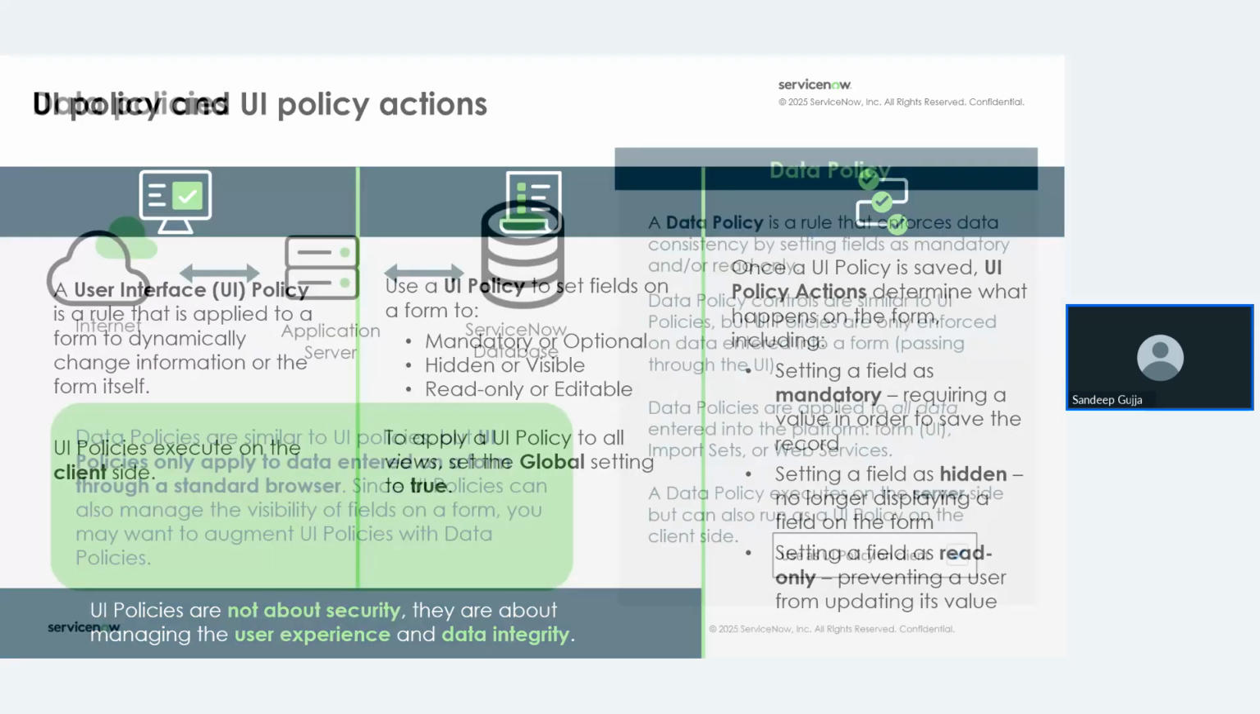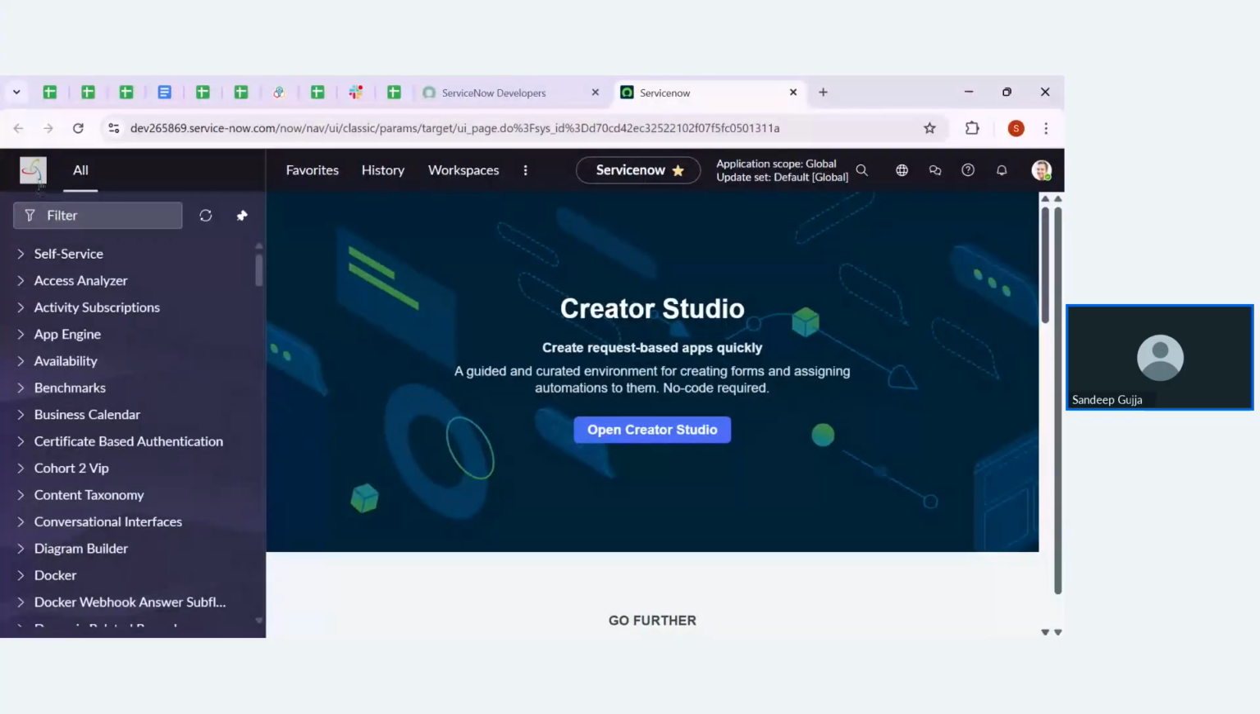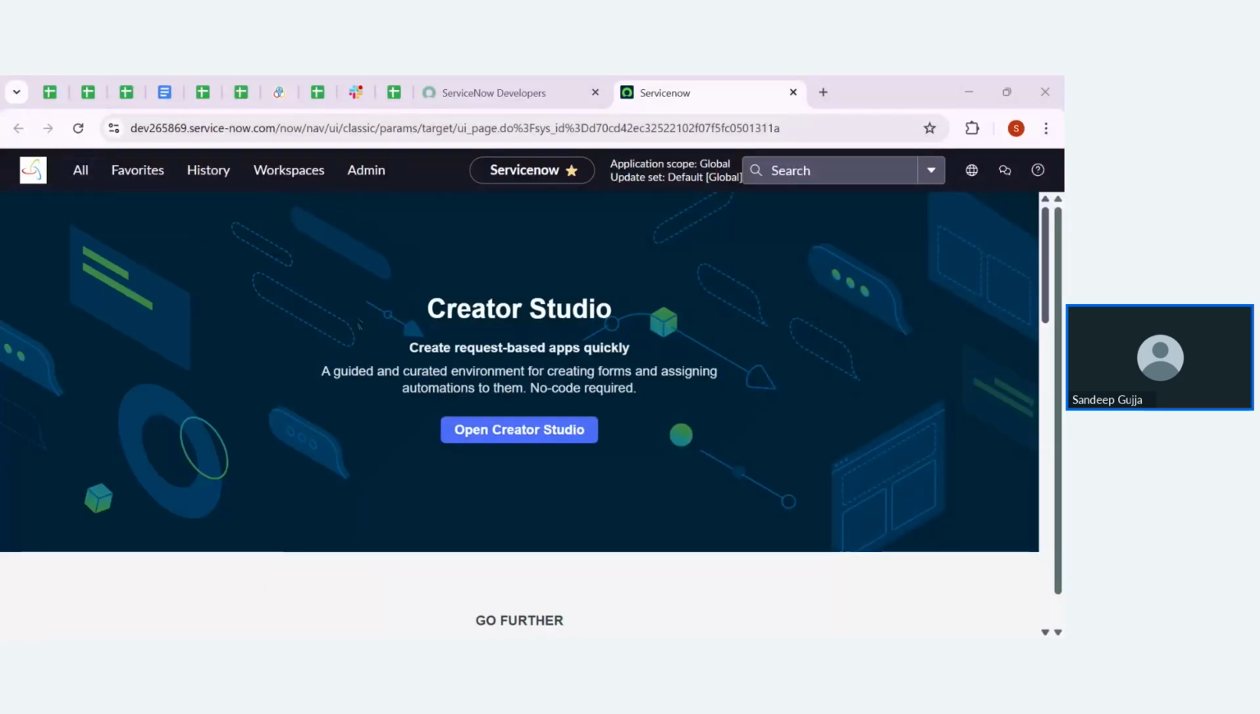Now if you go for the data policy, before explaining this, guys, let me go to the instance and show you how we are going to create a UI policy in our instance. I hope everyone can see the instance. Please say yes as a response in the chat box, in the Q&A. Everyone can see, right? That's great.